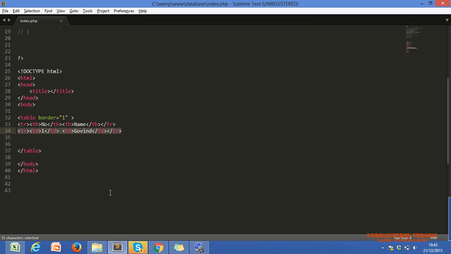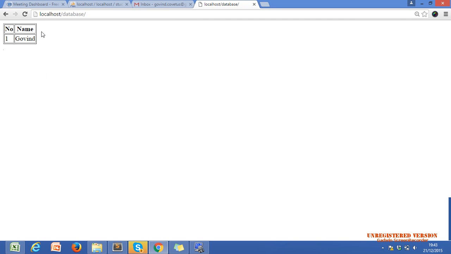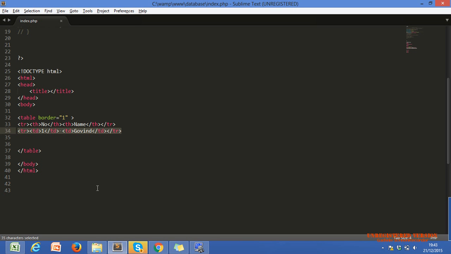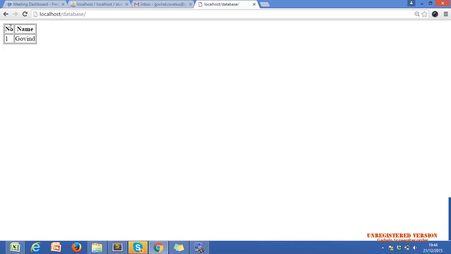Within the first row we have used th, another tag. tr stands for table row, th stands for table heading. We have used number and name, so we get two headings, which appear in bold characters.